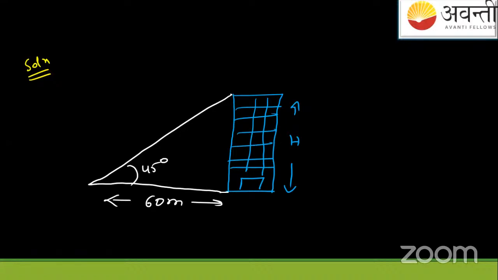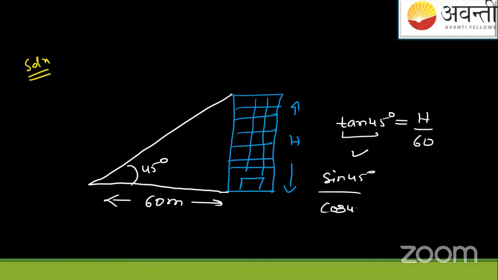We can simply apply here tan of 45 degrees. We know tan of 45 degrees is what? Perpendicular upon base. And tan 45's numerical value in trigonometry is what, students? It is, we know, sir, sine 45 upon cos 45. Okay, sine 45 is equal to 1 by root 2. Everyone knows, these are very basic mathematics, students. I don't know why you people are not replying. Only one student has replied. And it will be 1.